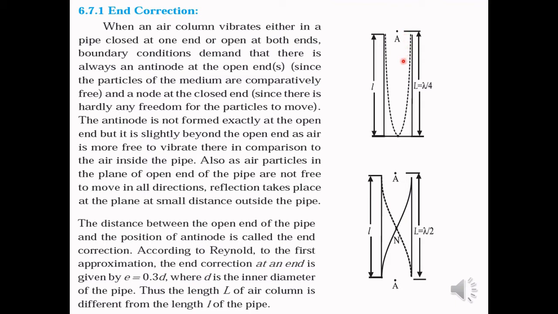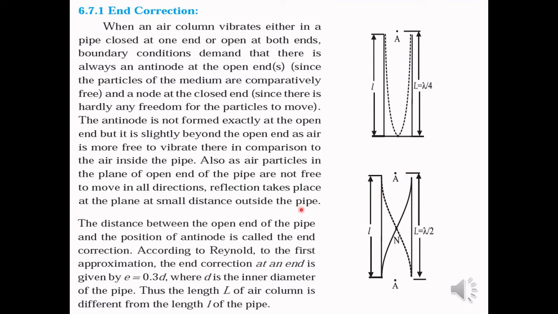Also, as air particles in the plane of the open end of the pipe are not free to move in all directions, the reflection takes place at a plane at a small distance outside the pipe, as you can see here. So antinodes are formed a small distance outside the pipe. So the length of the air column is not equal to the length of the pipe, but it is a small distance more than that. This distance, the distance between the open end of the pipe and the position of the antinode, is called the end correction, as it forms near the ends of the pipe.